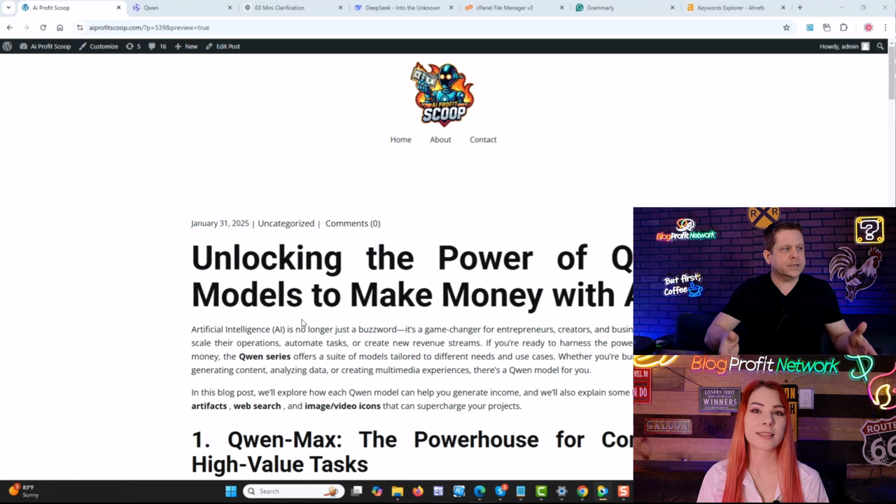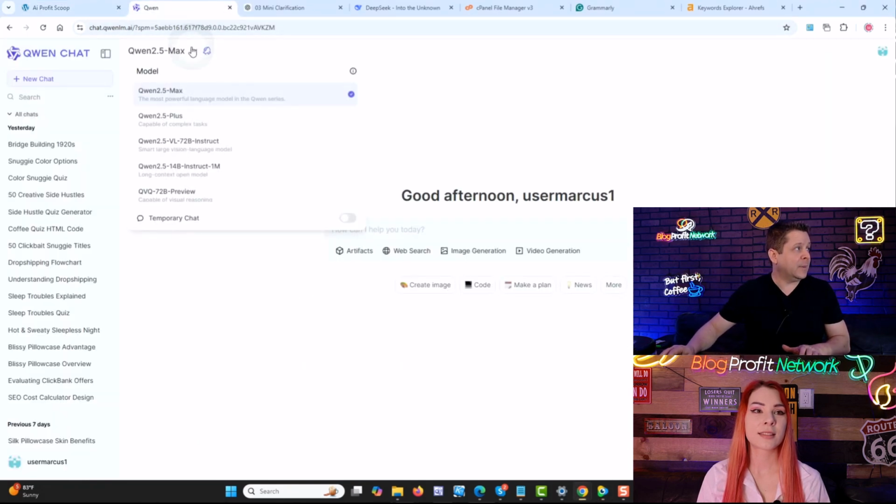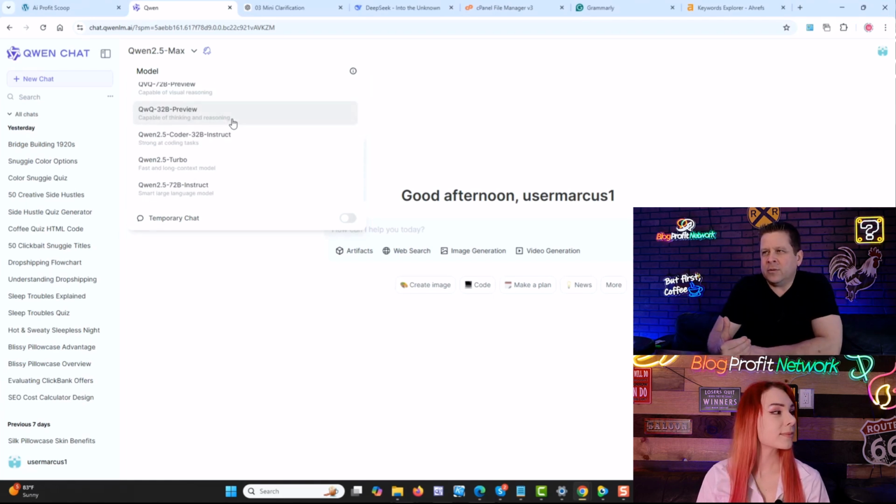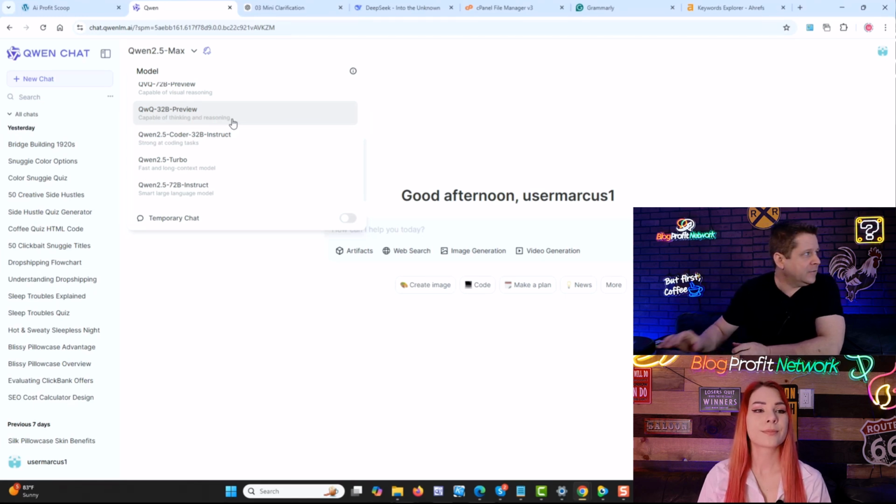And I did a little breakdown for us so we can see, because one of the things I noticed with Qwen is there was a lot of models. I mean, it just keeps going and going. Yes. ChatGPT has like 3. We got like a bazillion over here. And I didn't notice a whole lot of difference with them, but I think as time goes on, they'll probably improve some and have different uses.